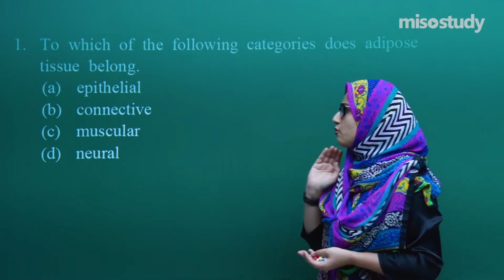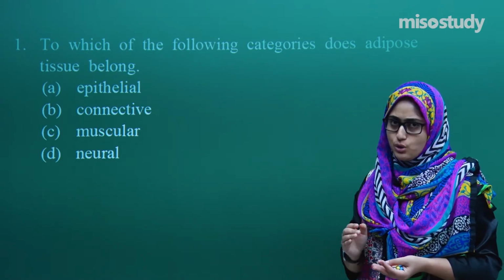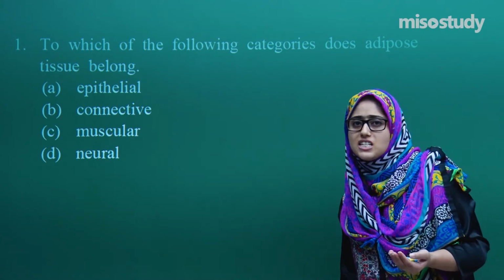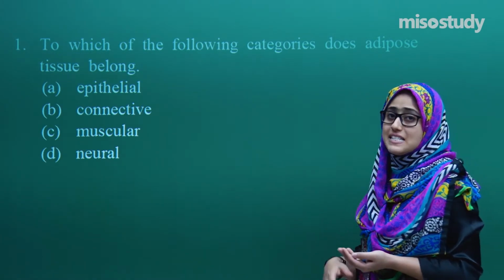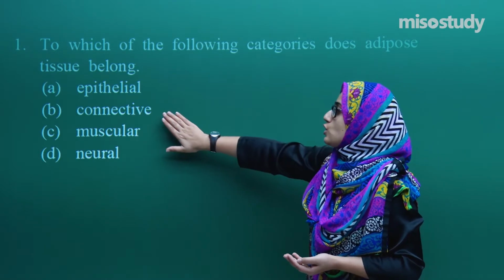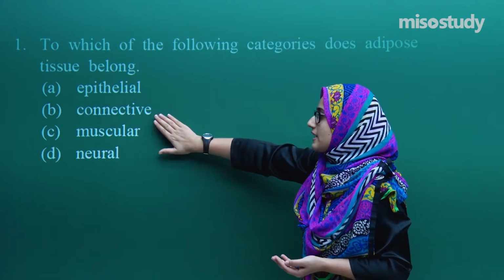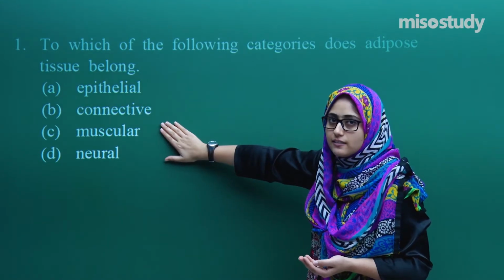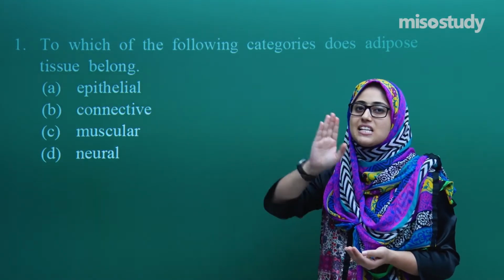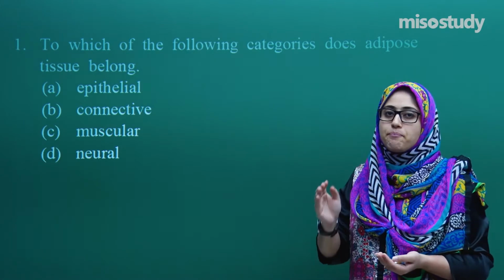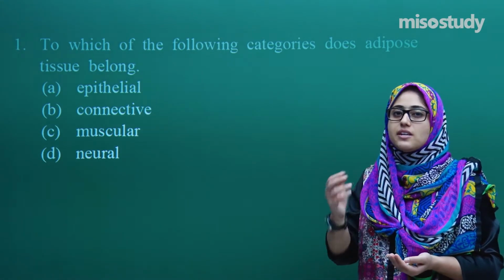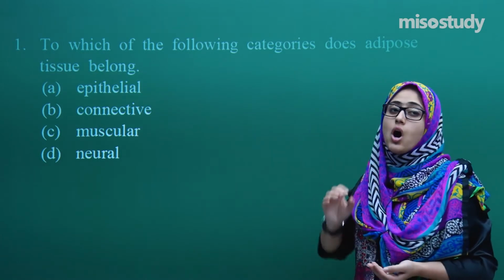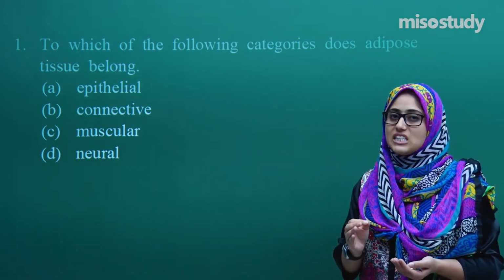If you remember, we have different types of connective tissue, dense connective tissue, loose connective tissue, isn't it? So do you remember that in connective tissue, we have a layer of fat there? Adipose tissue belongs to the loose connective tissue.